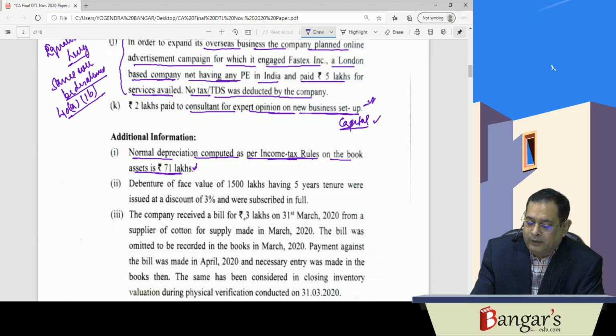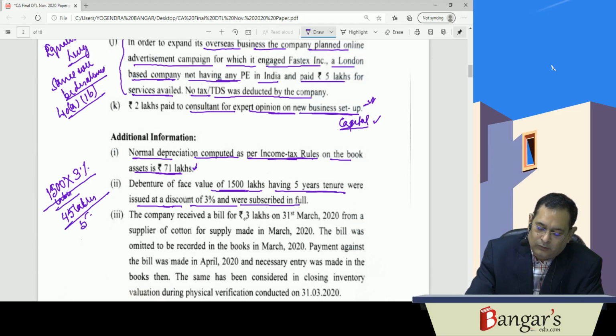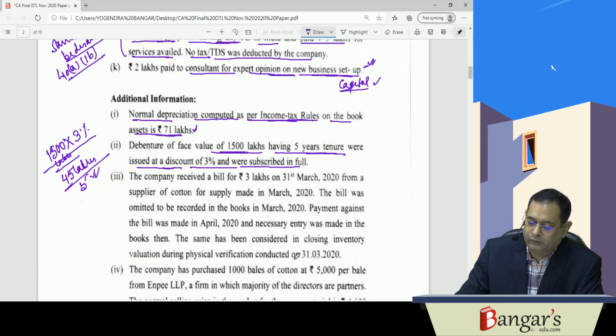Then debentures of face value 1500 lakhs having 5 years tenure were issued at a discount of 3% and were fully subscribed. So here this 3% discount on 1500 lakhs works out to 45 lakhs, and the same will be deductible during the tenure. So 5 years is the tenure, so 9 lakh rupees will be deductible. That has been judicially decided in Madras Industrial Investment Corporation's case.